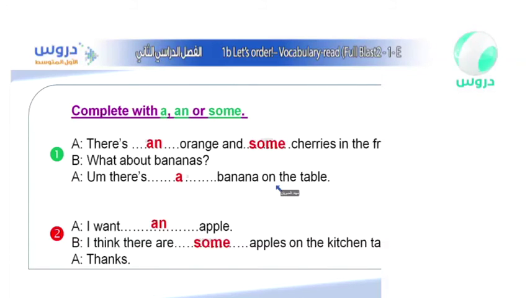Well, thanks. Okay, so let's see them over here. There is an orange. Why is that? Because it's just one. And some cherries. That's a group, guys. A group. Many cherries. Not just one. What about the bananas, guys? Only one banana on the table. So I'm going to say a banana on the table. What about the second over here? I want an apple, because it's just one. What about this? I think there are apples on the kitchen table. Apples indicates that it's a group, not just one. It's a group of four apples. Not just one apple. So we use the word some with it.